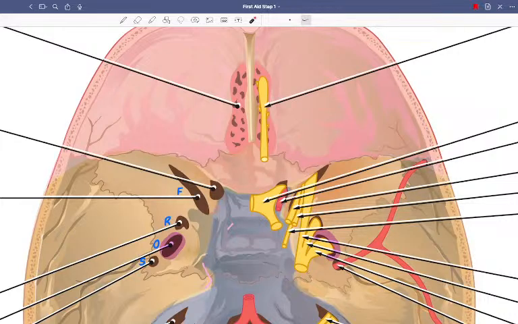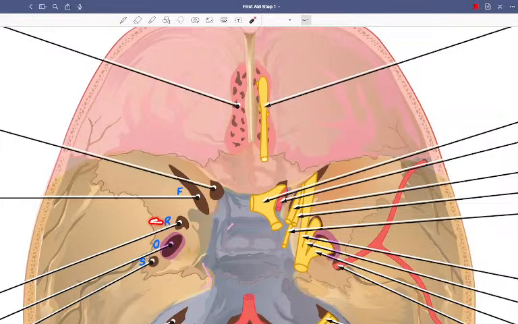Next we have the foramen with the mnemonic ROS. I think that was it. R was rotundum. Rotundum carries the maxillary nerve, and maxillary artery I think here. Yes, we had ROS here, and this is the superior orbital fissure. So maxillary was ROS.